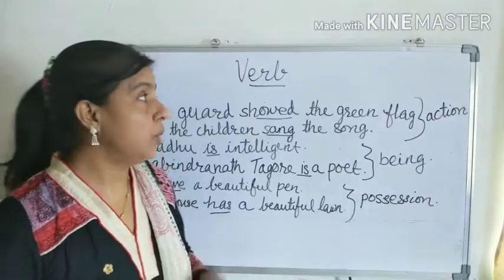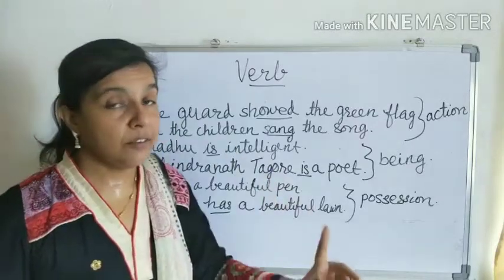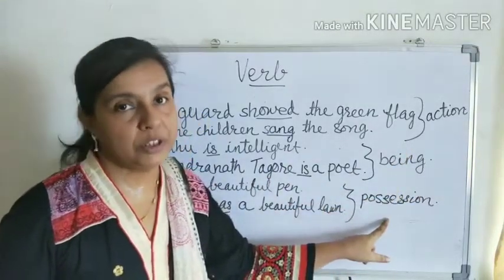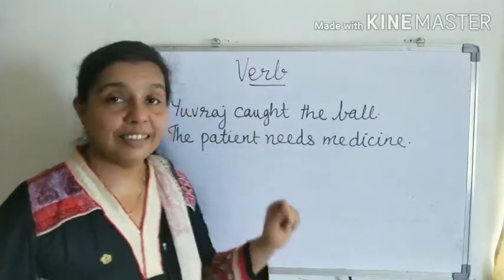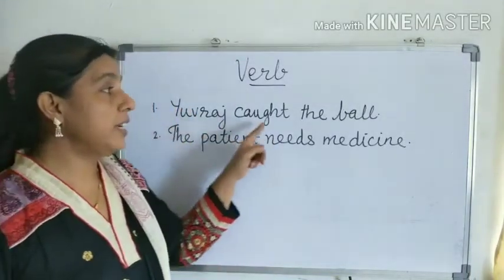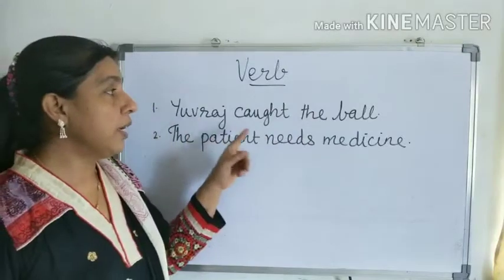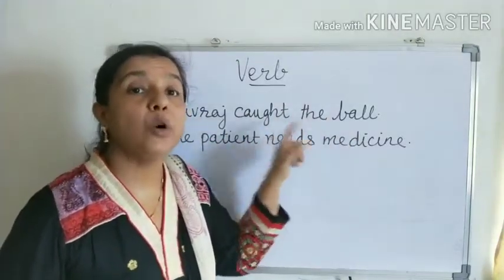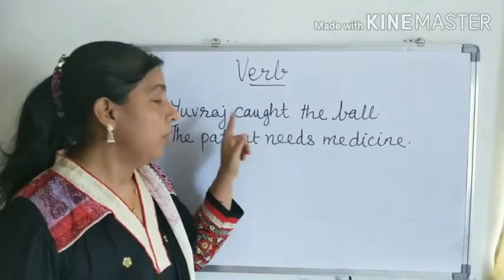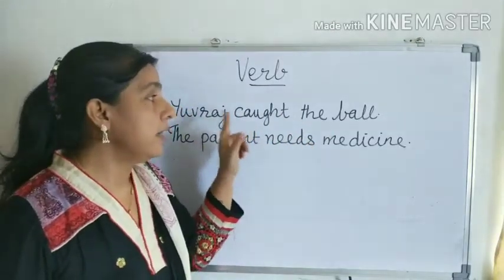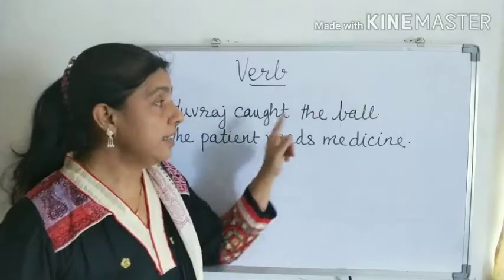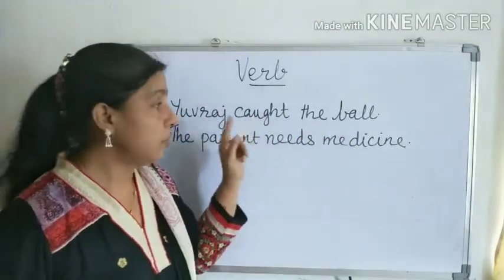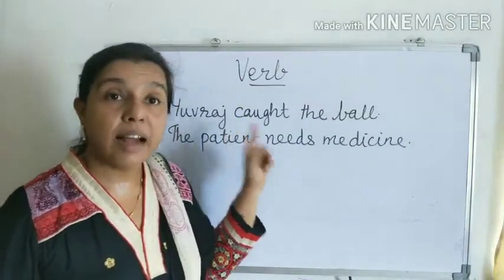We have learned what a verb is now. A verb denotes action, being or possession. Look at these sentences. First sentence: Yuvraj caught the ball. Okay, what caught? The ball. So the ball is the object here. So we can say that a verb which needs an object to complete its meaning is known as a transitive verb.